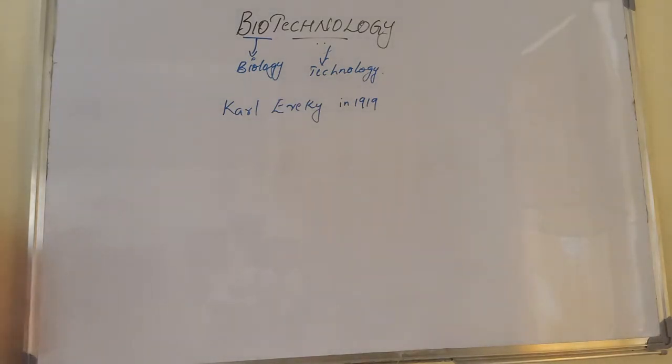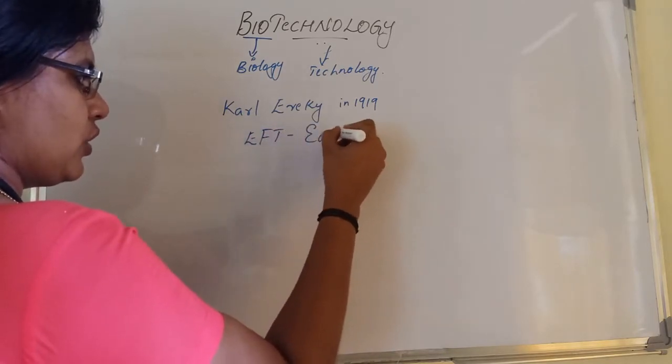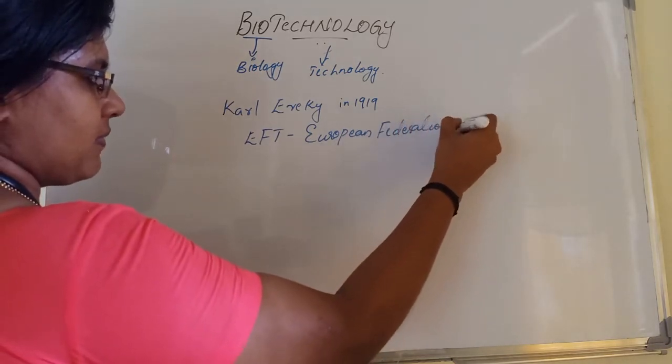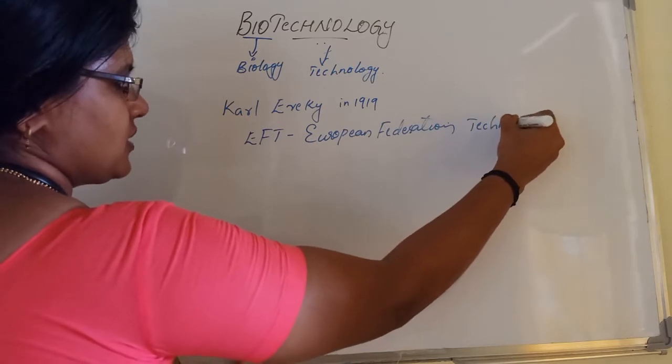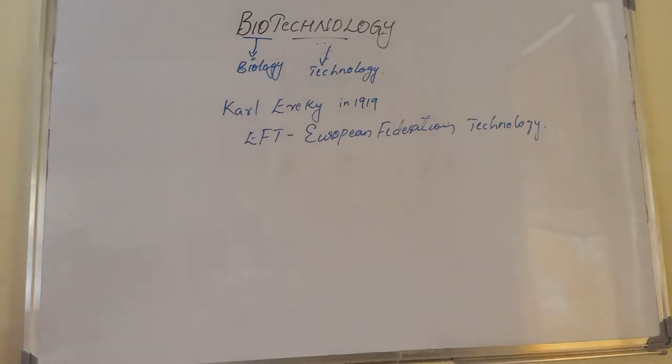According to EFB, the European Federation of Biotechnology, biotechnology is the integration of natural science and organisms, cells, parts thereof, and molecular analogues for products and services. So this is the definition which is given by the EFB.